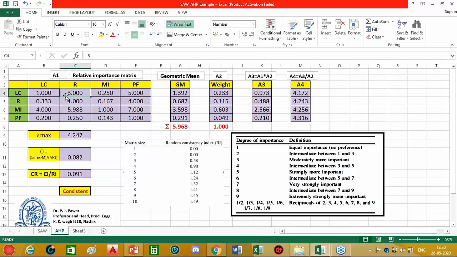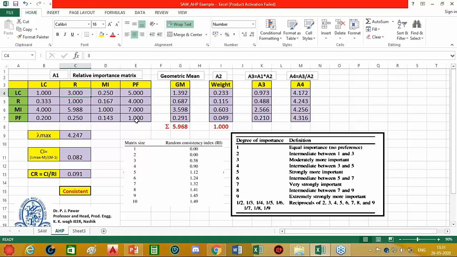It also means that we only need to find the values of the upper triangular matrix. The values of the lower triangular matrix can be obtained automatically as they are reciprocals of the corresponding elements of the upper triangular matrix. So this is my judgment, where I assign a degree of importance of every attribute with respect to every other attribute.